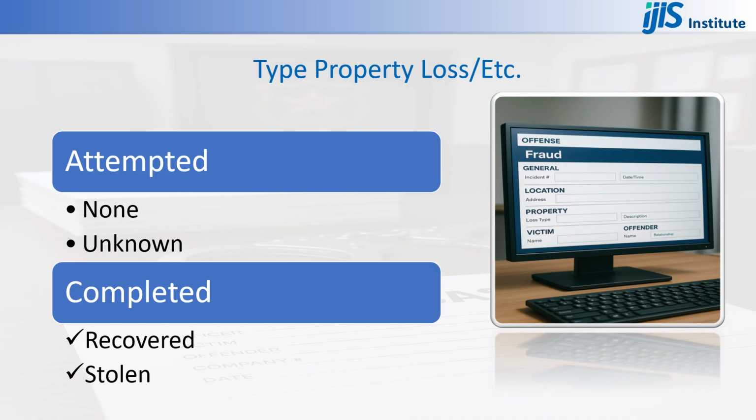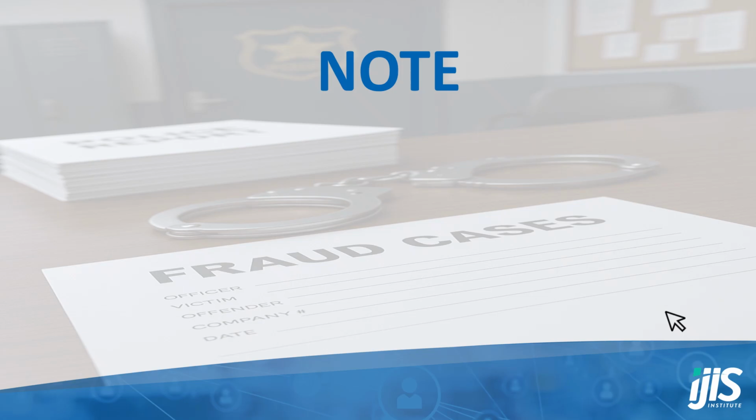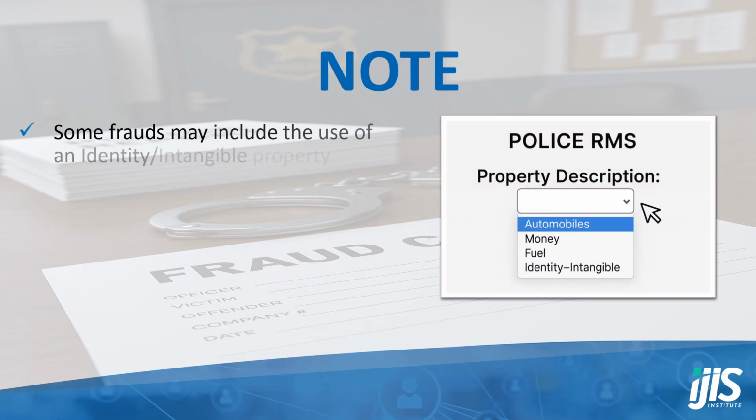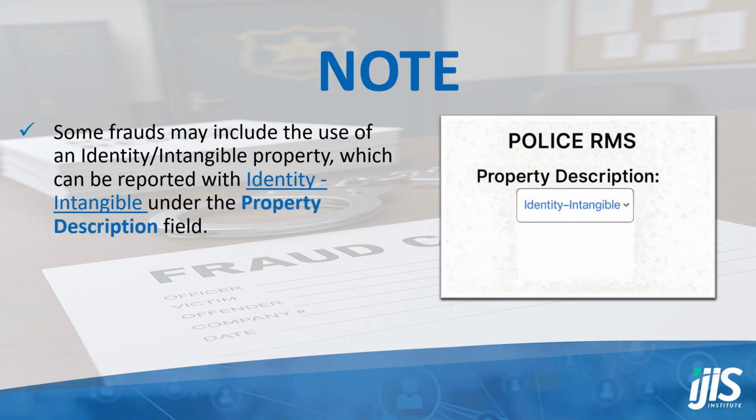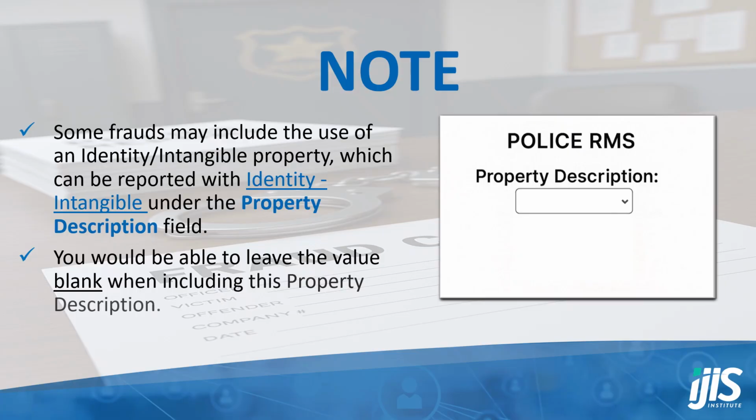Type property loss. Finally, let's talk about what to enter under type property loss data element. If the fraud offense was only attempted, select none or unknown under type property loss. If the offense was completed, select either recovered or stolen under type property loss. If you select recovered, always enter the date of recovery. Some frauds may include the use of an identity, intangible property, which can be reported with 66 in DE 15. You would be able to leave the value blank when including this property description.